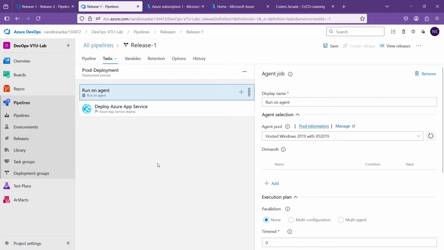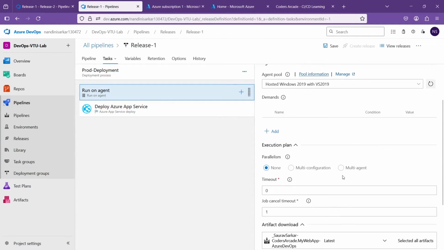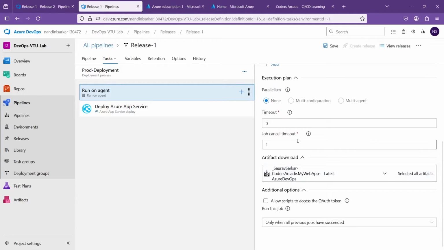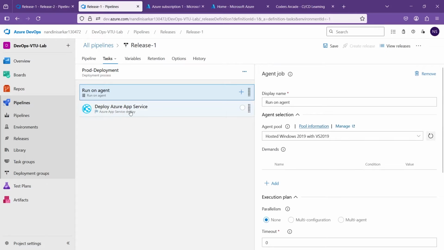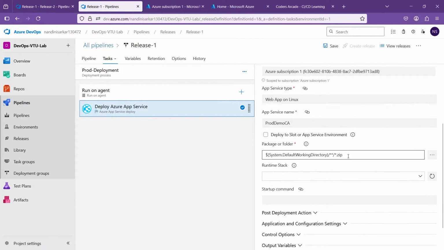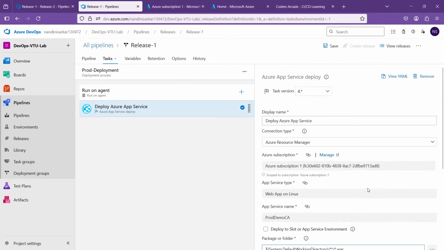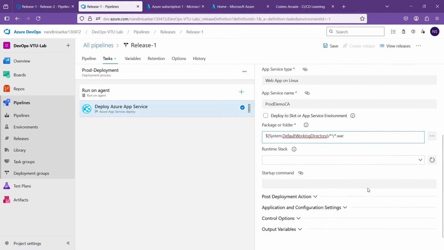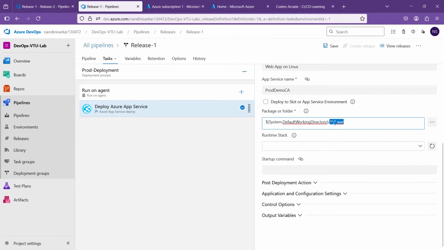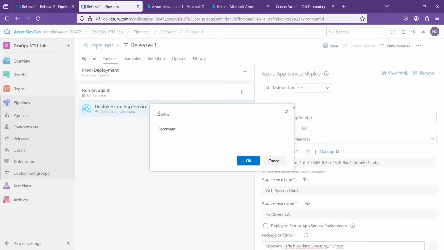Okay, run on agent. The agent will be hosted Windows only. No need to add any demands, nothing. Scroll down, everything is fine. So it is okay. Go to the deploy Azure App Service. One thing that we need to change is this is not a zip file. This will be a WAR file. Everything else will be the same. Just remember this will be a WAR file, because we are deploying a WAR file. And just click on save.